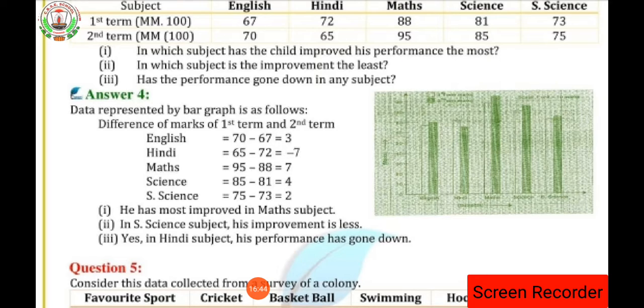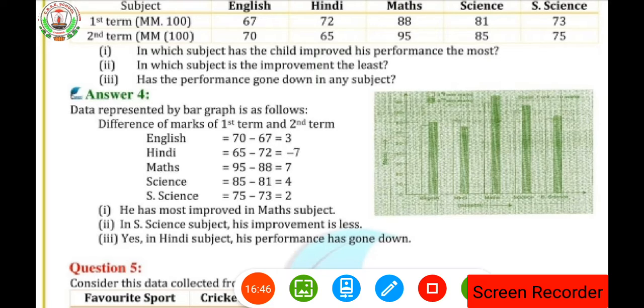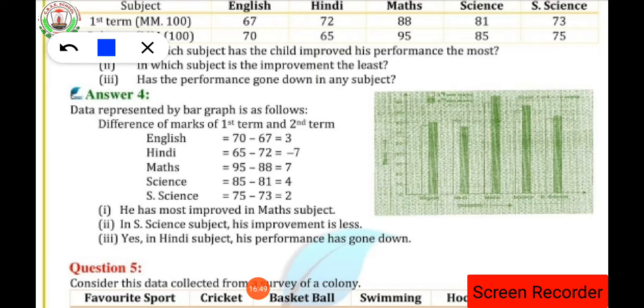Now looking at the table, we can see the difference. That means we have to subtract. So this is for English. The difference for both the term marks, that is 67 and 70, subtracting, is 3 marks. Then in Hindi, there is poor performance because the answer comes in negative form. That's why, in the graph for Hindi, compared to the first term, the marks decrease in the second term. Okay, then in mathematics 7 marks, in science 4 marks, and then in social 2 marks.